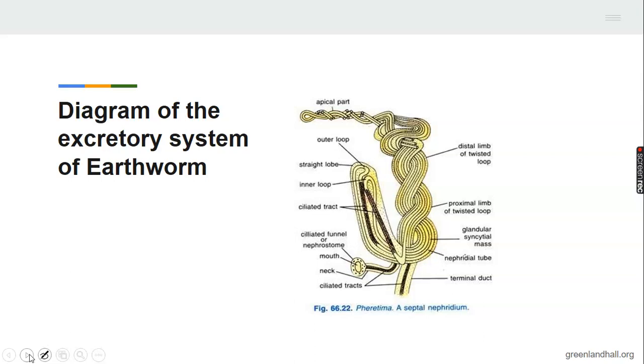Like I told us earlier, our diagram must be titled. Our diagram must be drawn to size. The labeling of our diagram must be horizontal, to the left and to the right. And mind you, when you are drawing, even if you don't have a ruler, the lines on our notebooks, when you get used to it, 10 centimeters will be equal to about 11 or 12 lines in your note. So don't tell me you don't have a ruler. That is why you are drawing below or more than the required diagram.